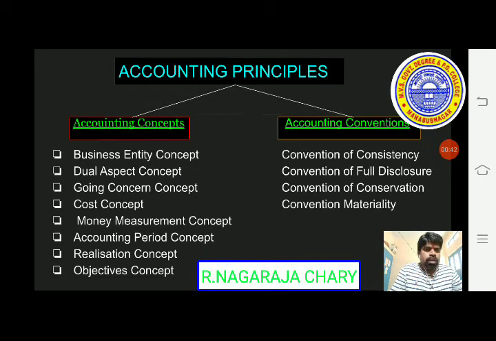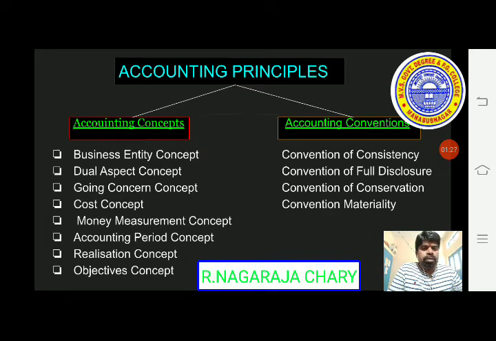First of all, let us see accounting principles. Without accounting principles, we don't have any journal entries or accounting. Accounting principles are classified into two types: one is accounting concepts, another one is accounting conventions. The concept is to be taken as it is; some assumption we have to take. Convention is nothing but tradition, the tradition we have to follow while preparing accounting records.